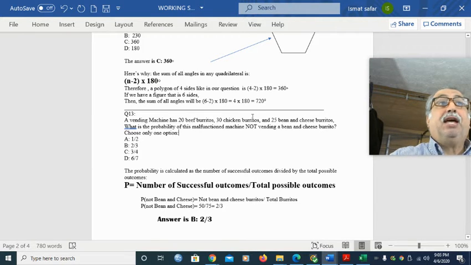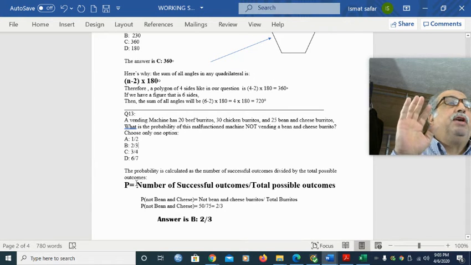So it's going to vend beef burritos and chicken burritos, right? But the question is asking us, what is the chance that it will not vend any of the 25 bean and cheese burritos? Well, we have four options: half, two-thirds, three-fourths, and six-sevenths. That is a chance. By the way, probability has to be between 0 and 1. It cannot be negative and it cannot be more than 1. So the probability has to be a number between 0 and 1.